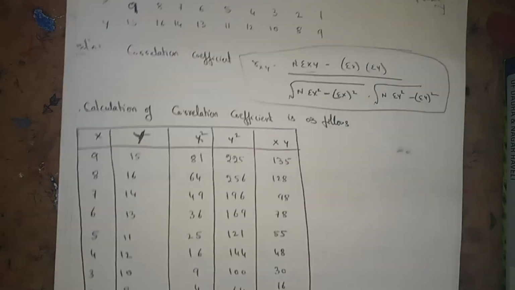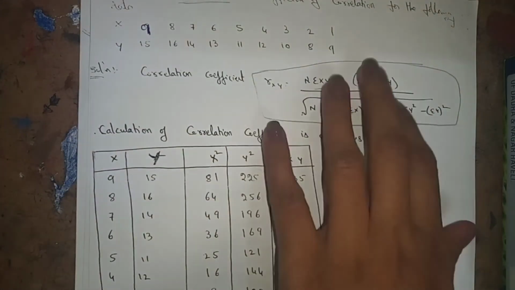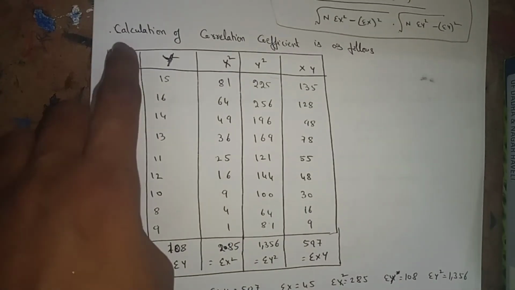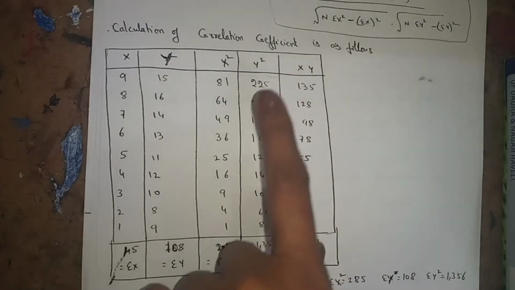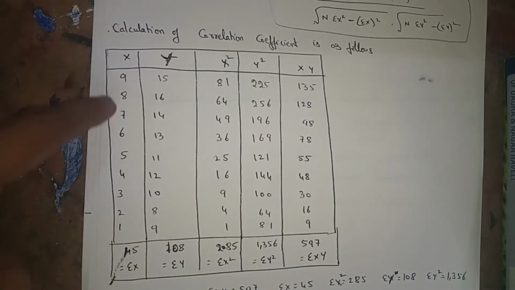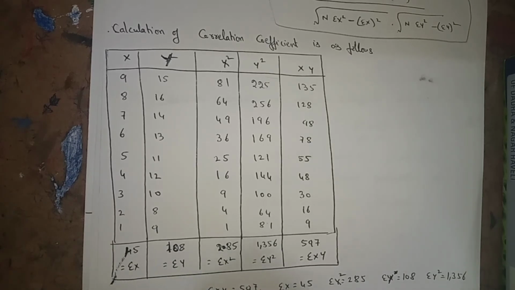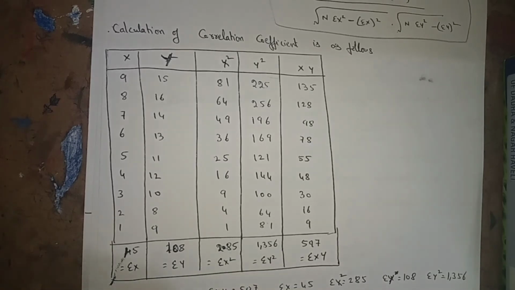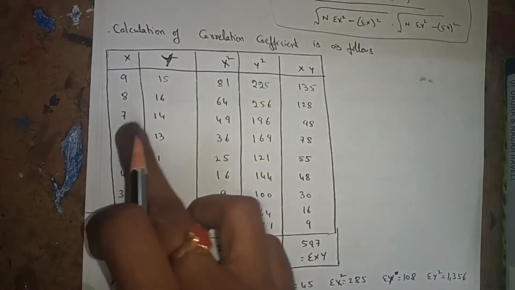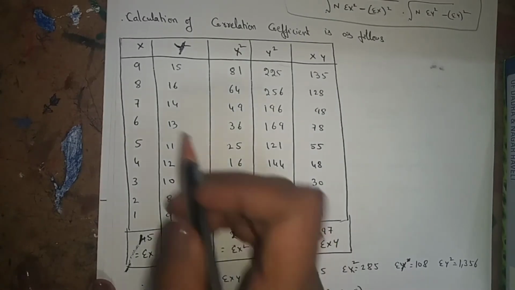Now you have to draw a table like this. First we write the formula, then the x variable, y variable, x square, y square. If you count all the numbers, you will get capital N is equal to 9. N is equal to 9 in this problem; it depends on different problems. You will get x data, y data, then you have to do x square, y square, and x into y also.